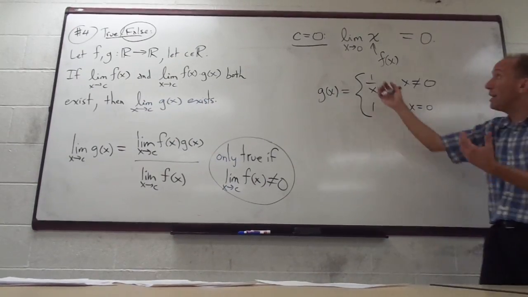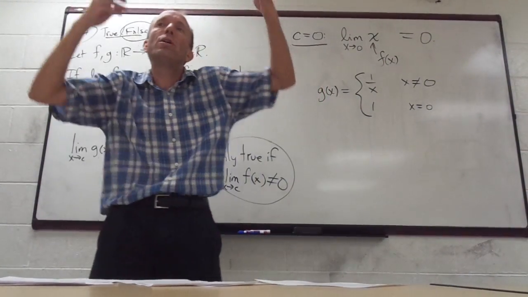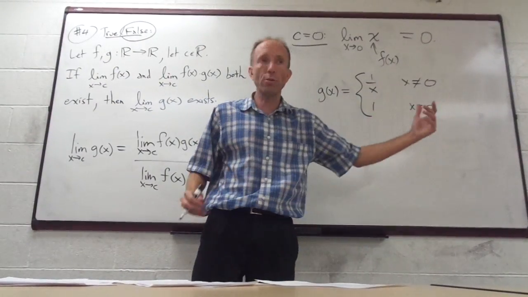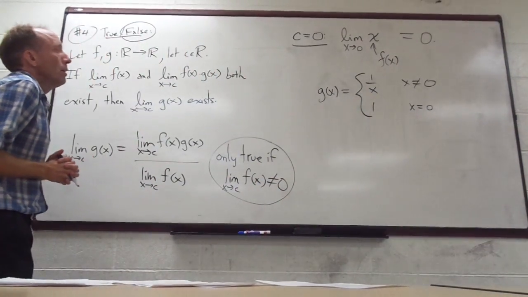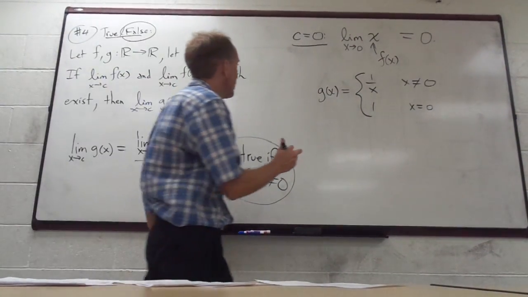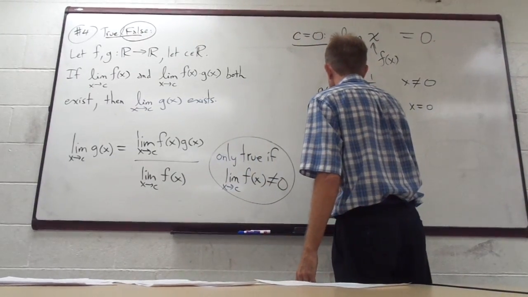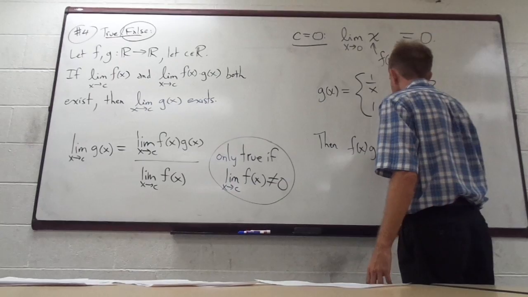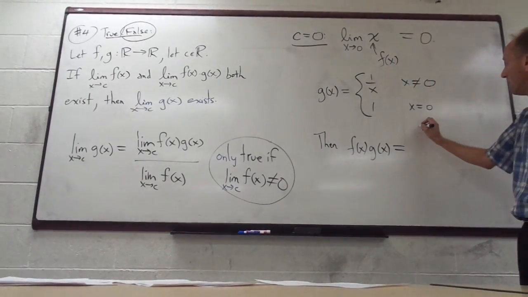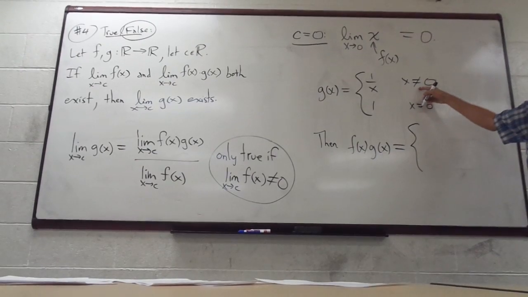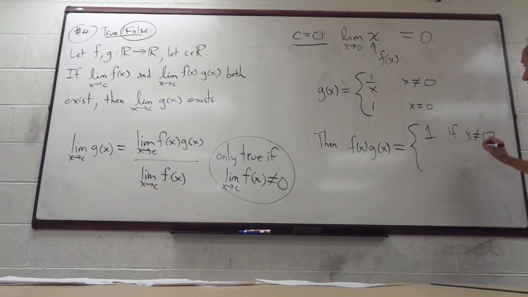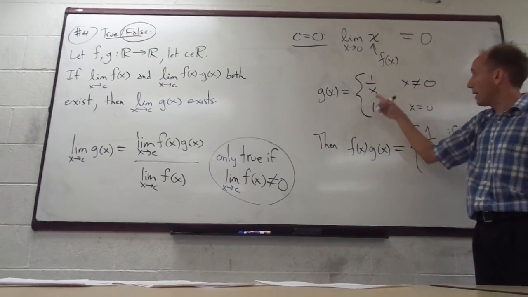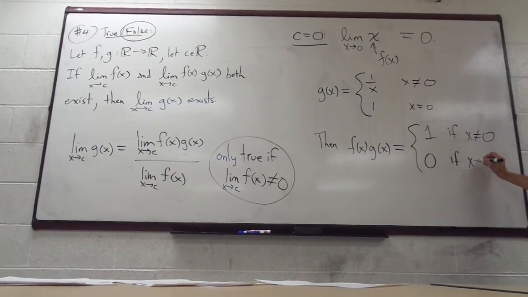Of course, since we're taking the limit as x approaches 0, we don't really care what the value is at 0. So you can pick any number you want here. Perfectly fine like that. So this is f and this is g. So what is f of x times g of x? As long as x does not equal 0, you're multiplying these two together and you're going to get 1. And when x is equal to 0, you're going to have 0 times 1, which is 0, right? So actually this would be the function.